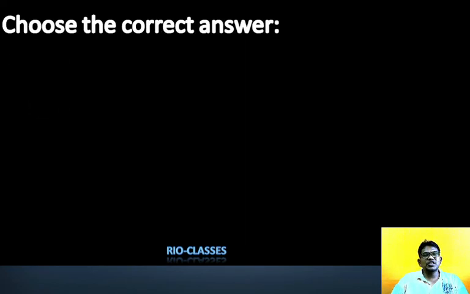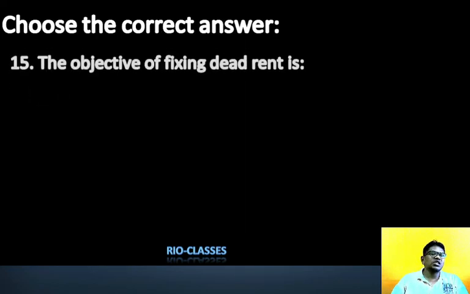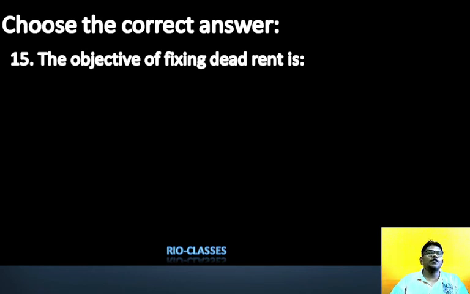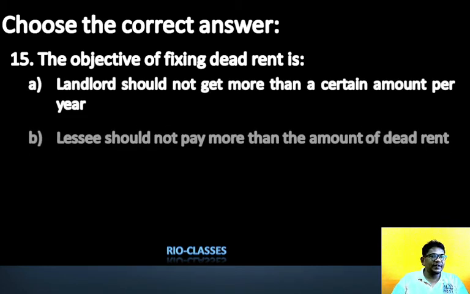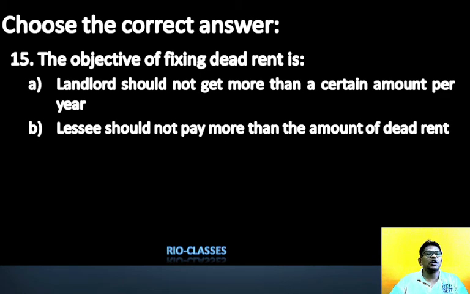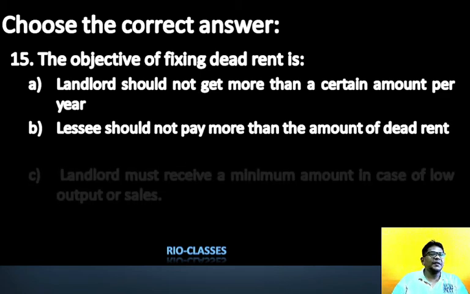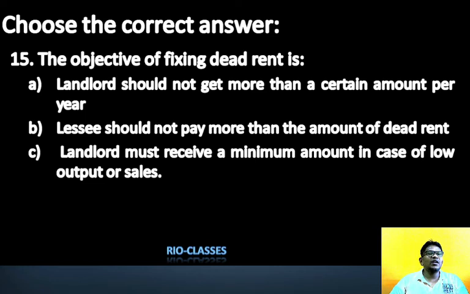Okay. Next we have question number 15. The objective of fixing the dead rent is: landlord should get more than a certain amount per year; lessee should not pay more than the dead rent amount; landlord must receive minimum amount in case of low production or sale; none of the above.